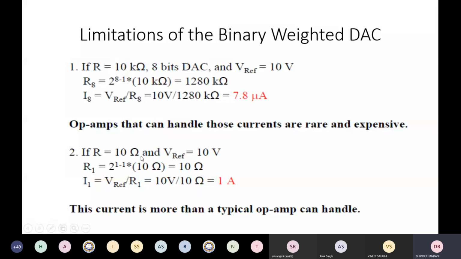On the other hand, if you have an R of 10 ohms and V reference as 10 volts, you'll see that the value of R1 is 10 ohms, and the current that is going to flow is 1 ampere. This is more than a typical op-amp can handle. So the range of the currents is very widely varied, and a single op-amp which can handle such a wide range of currents is quite expensive. That's the disadvantage of the binary weighted digital to analog converter.